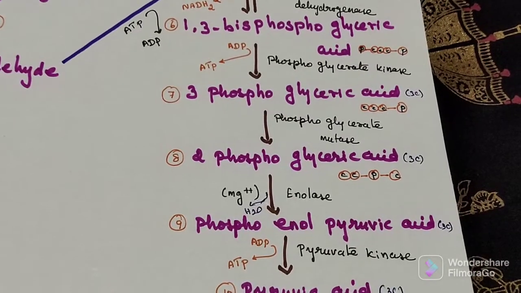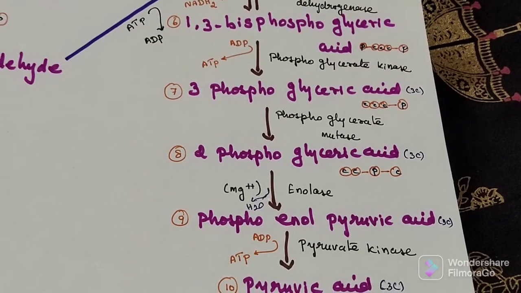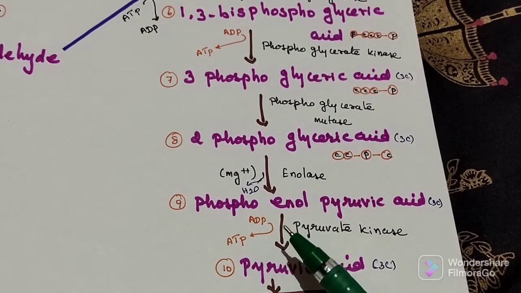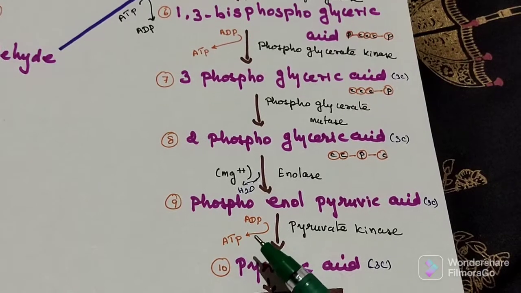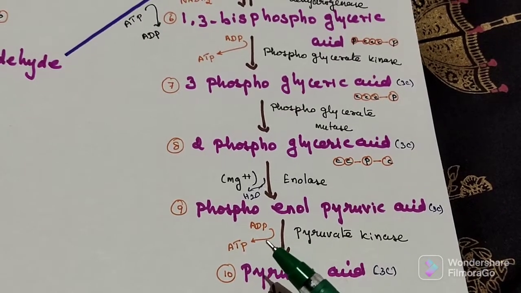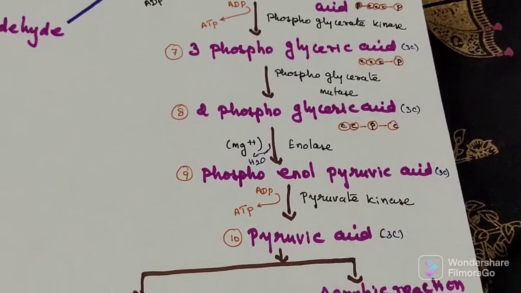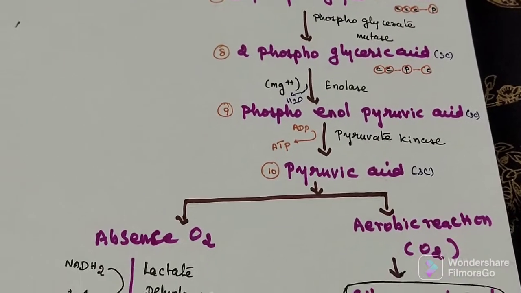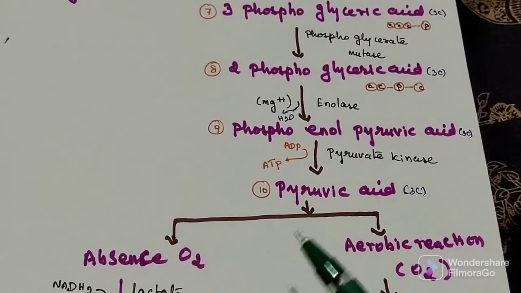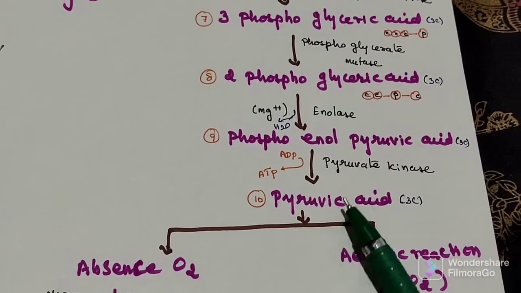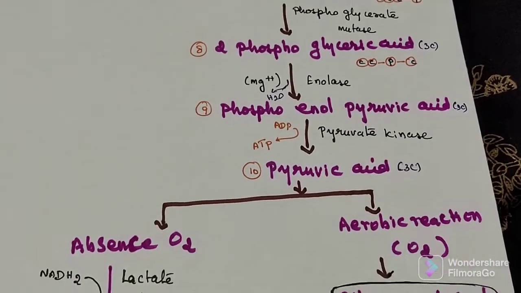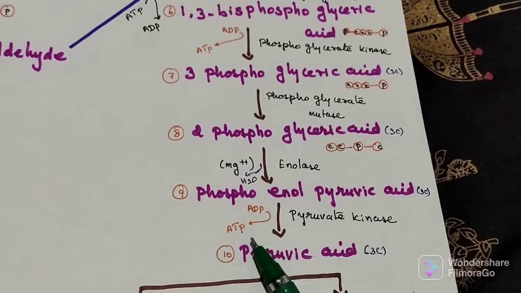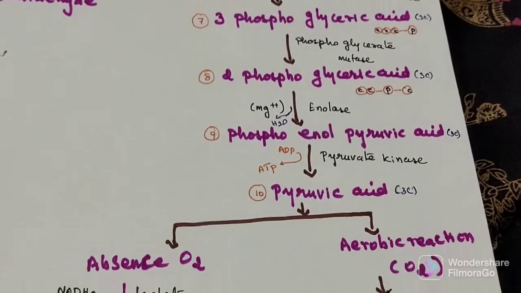Then the second reaction of glycolysis, where a high energy compound is formed here: 2 molecules of phosphoenol pyruvate. Here the enolization process will occur. After that finally we will get pyruvic acid. Finally we got this pyruvic acid, catalyzed by pyruvate kinase enzyme. This is the first level of substrate phosphorylation; here the second level of phosphorylation takes place.